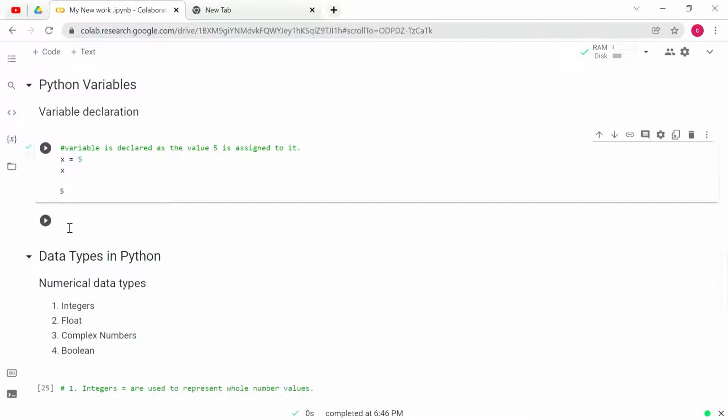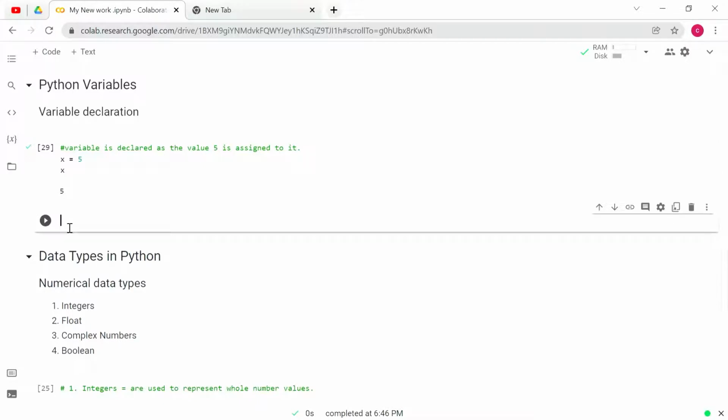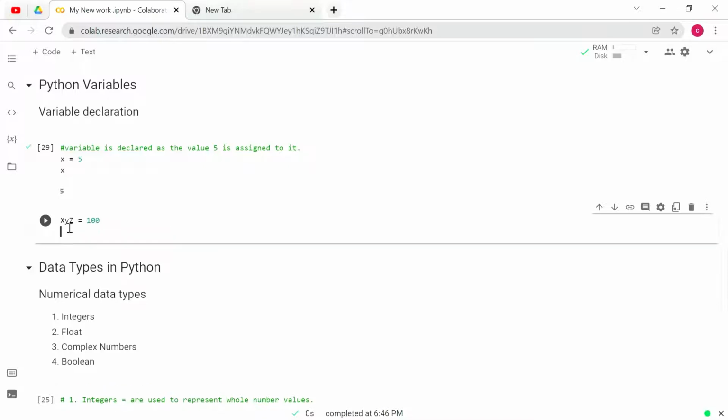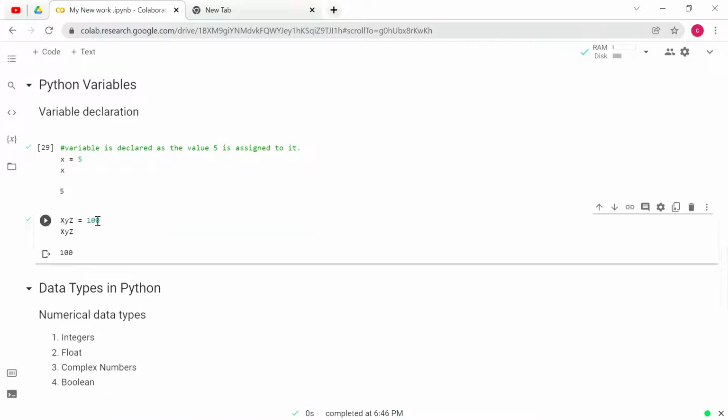Let us do another example. Let us give x, y, z as the variable name and give equal to and give the value as 100. Just press enter and once more type the variable name and run the code. Let us see what will happen. Okay, now we have got the result. We have got the output as 100. So this is called variable declaration in Python.